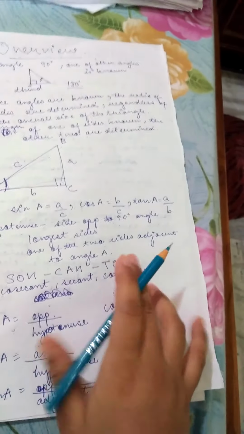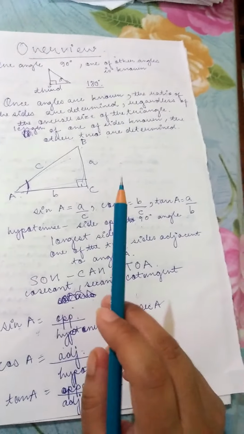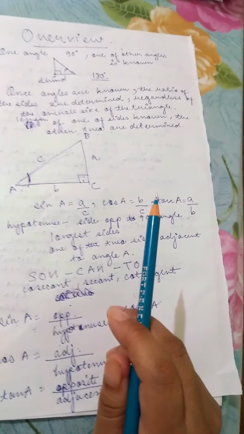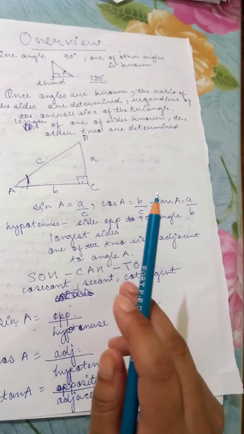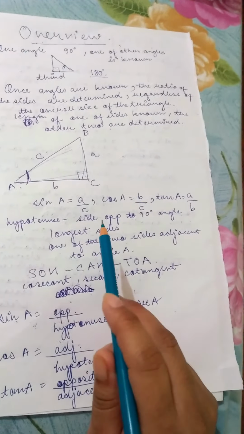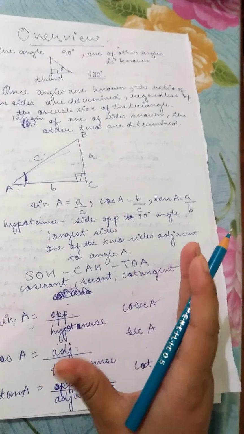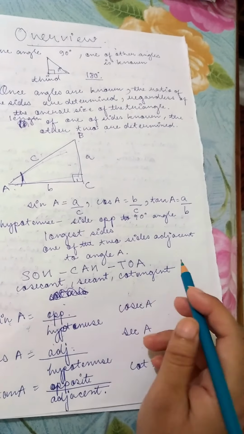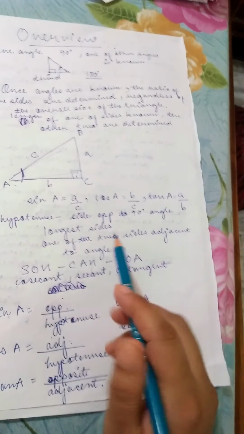And in the overview, we have to see that the angles of a triangle sum to 180 degrees. Once the angles are known, the ratio of the sides can be determined. We will see by the formulas how the angle is known and the ratio of the sides can be determined. Like if sine A is known, the ratio is perpendicular by hypotenuse. We have to solve the formulas.